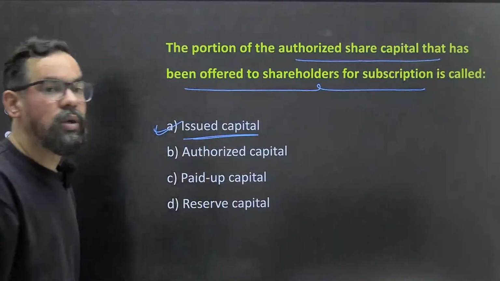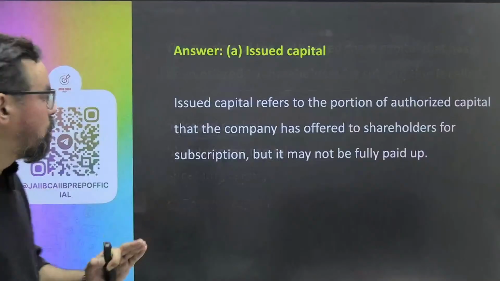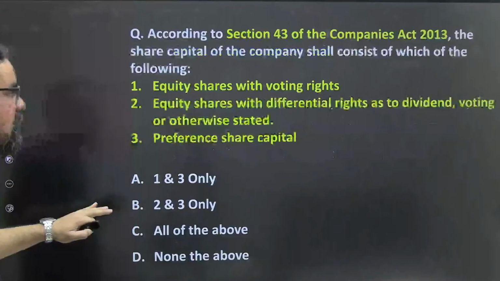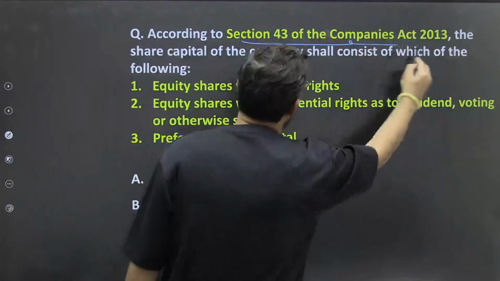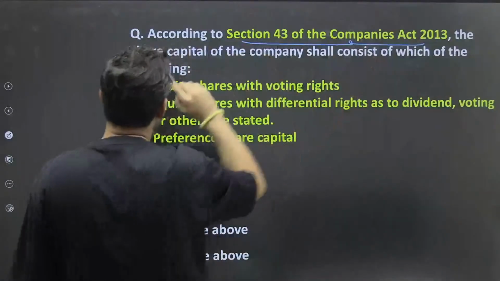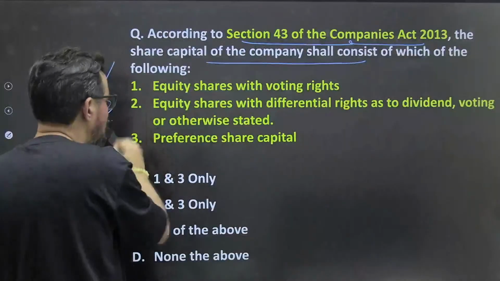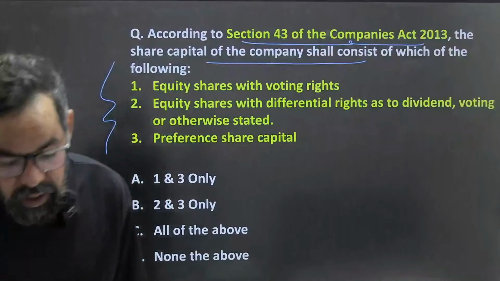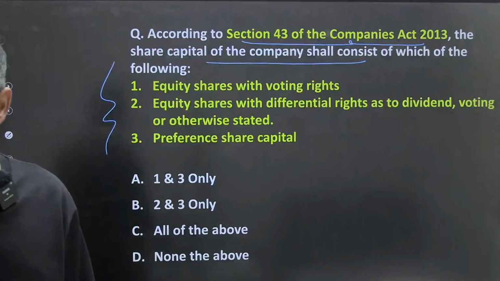Okay. One question around book building or one question around the type of capital. The book building question we'll be discussing just after this, I guess. According to section 43 of Companies Act 2013, the share capital of the company shall consist of which of the following? Tell me, what will be the answer? Section 43, they have specifically mentioned there. Okay, so what will be your correct answer?